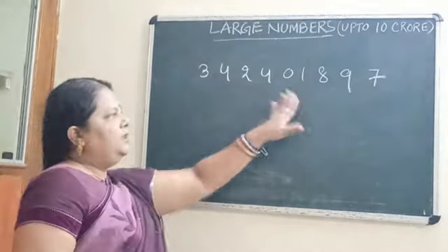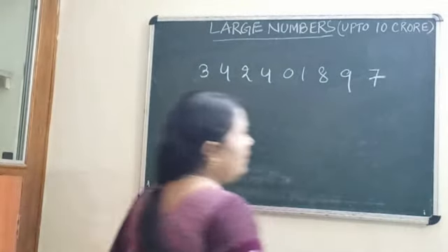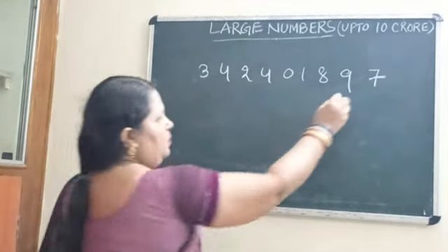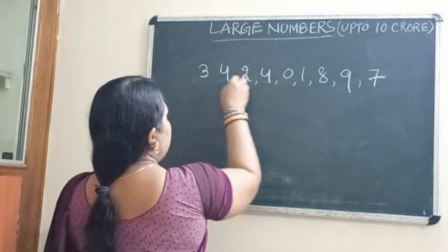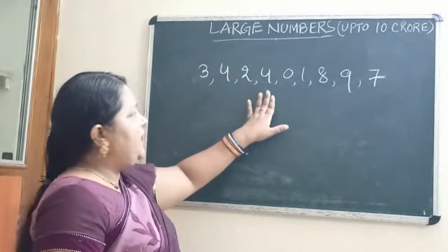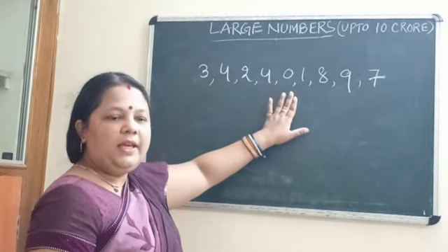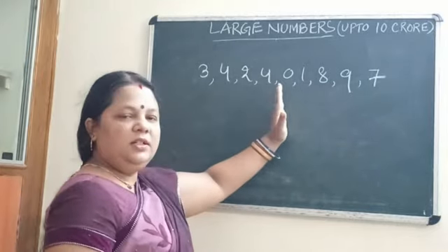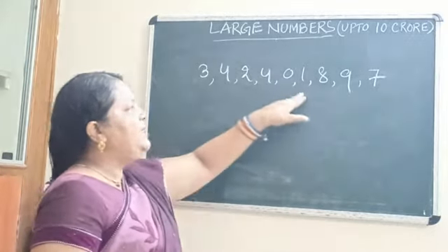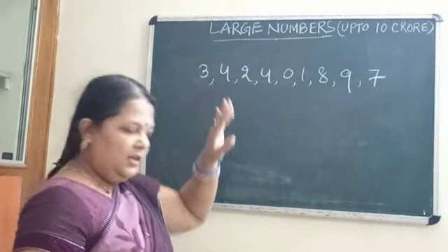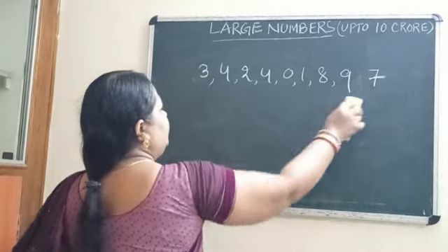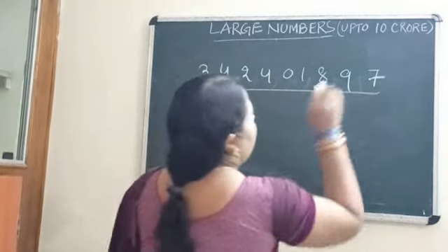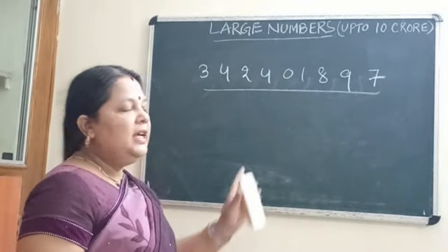See, I have written here. Can you tell me what is this? This is one number. If I put commas in between, we cannot say that this is a number now. Why? Because I have already given commas. Why are we putting commas? To separate all the digits. So now we can say these are single digits. We cannot say this is a large number. If we omit the commas, then we can say this is a large number.